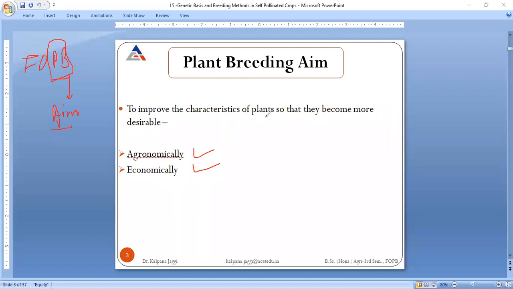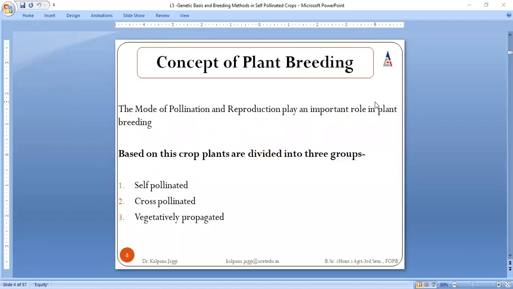It is to improve the characteristics of the plant, in a way so that they become more desirable in terms of agronomy and even in terms of economy. So this is plant breeding aim.